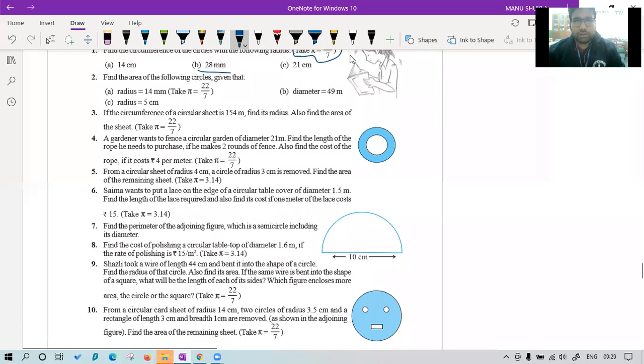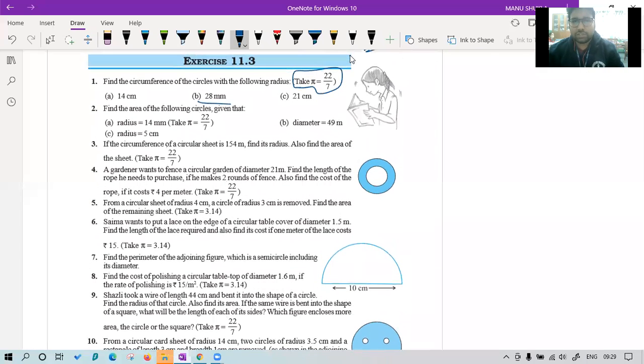Now, question number 1, as we were discussing, we have a circle of radius 28 millimeters. Let's find the perimeter. The circumference is given by 2 pi r.